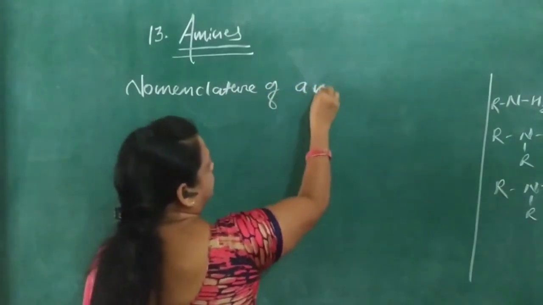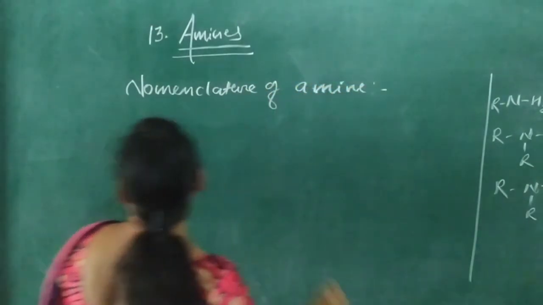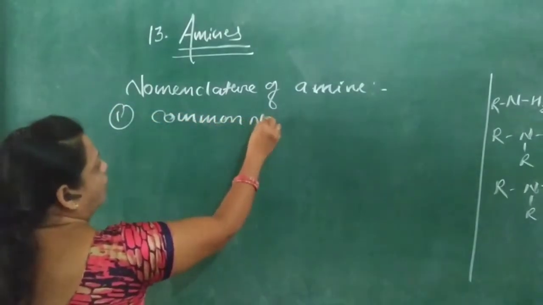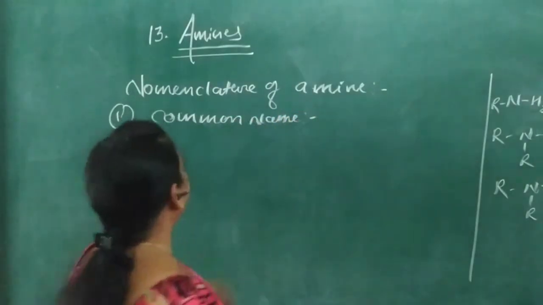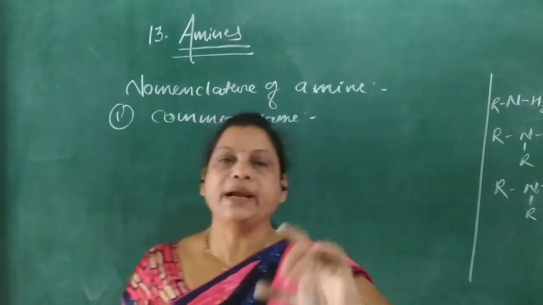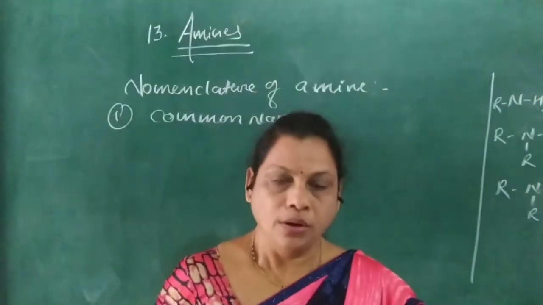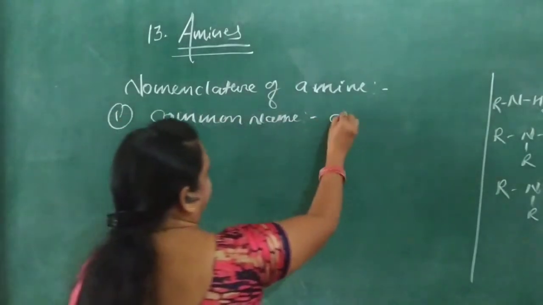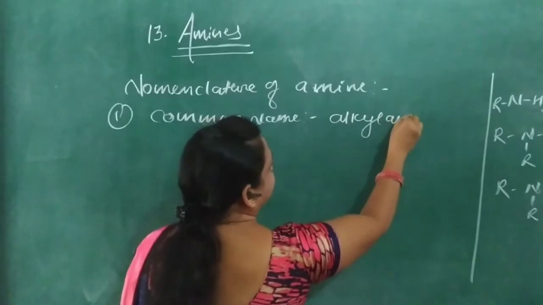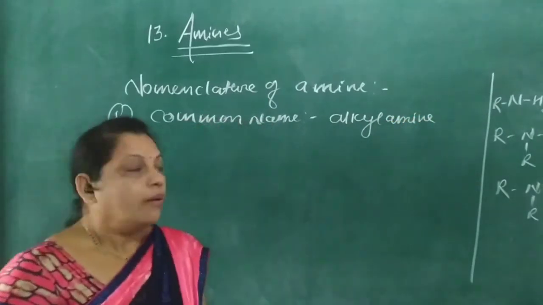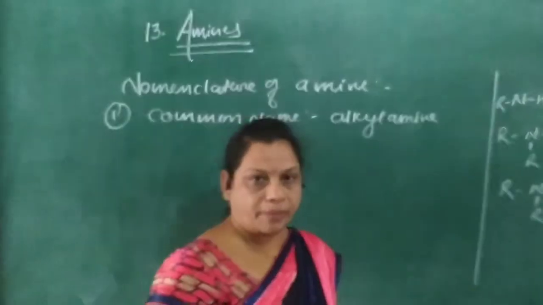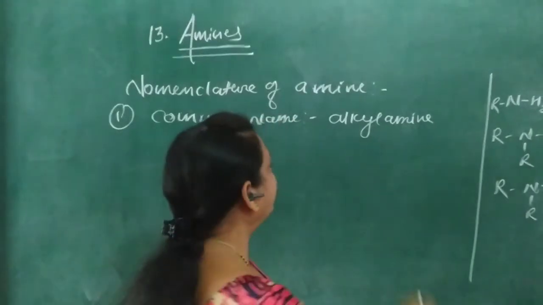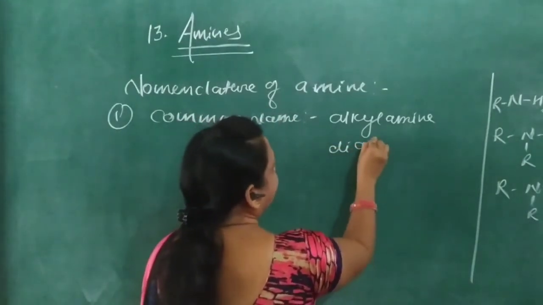of amines. In the nomenclature of amines, first we are going to start with the common name of amines. The common name of an amine is obtained from the name of the alkyl group followed by the suffix amine, means alkylamine in case of primary amine. But in case of secondary and tertiary amine, if the alkyl groups are the same, means for a symmetrical amine, then it is called dialkylamine